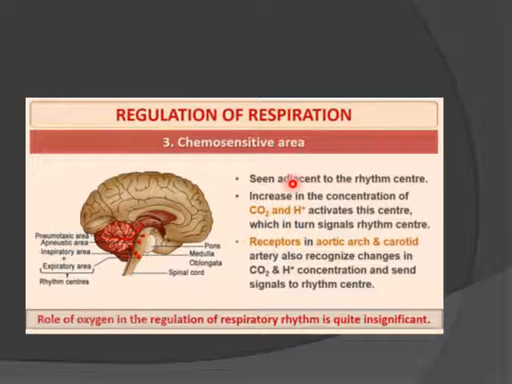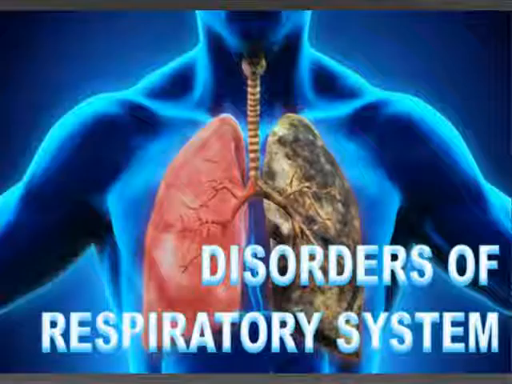Chemosensitive areas are seen adjacent to the rhythm center. So here is a chemosensitive area. An increase in the concentration of CO2 and hydrogen ion activates this center, which in turn signals the rhythm center. Receptors in the aortic arch and the carotid artery also recognize a change in the CO2 and hydrogen ion concentration and send the signal to the rhythm center. The role of oxygen in the regulation of respiratory rhythm is quite insignificant.